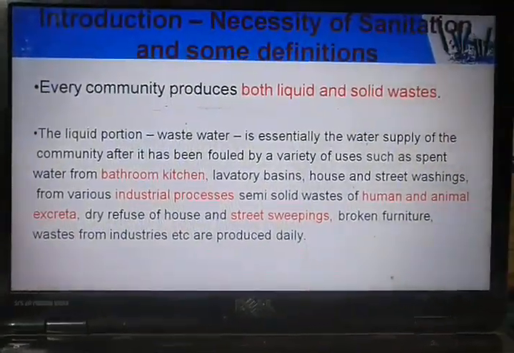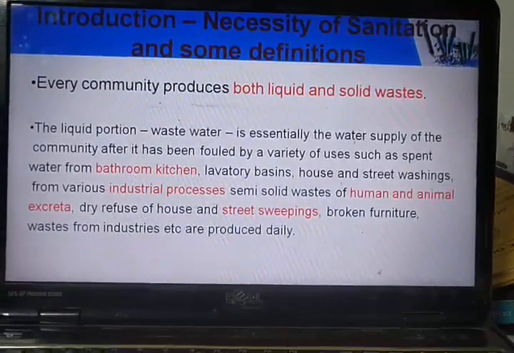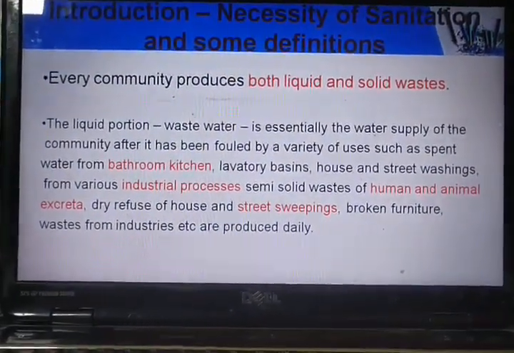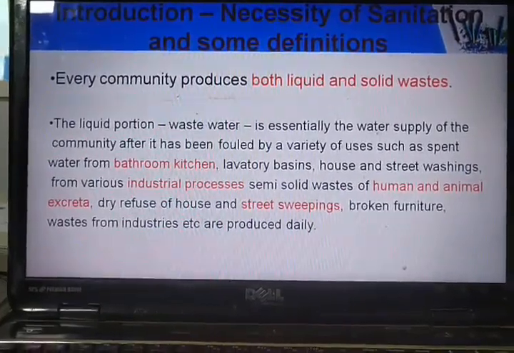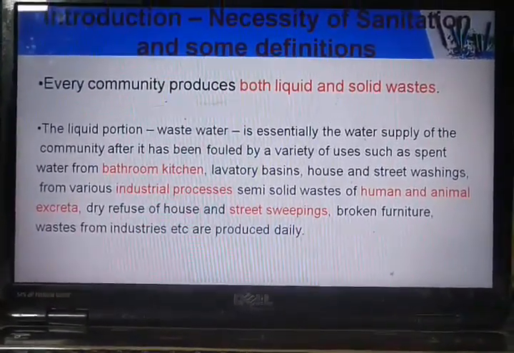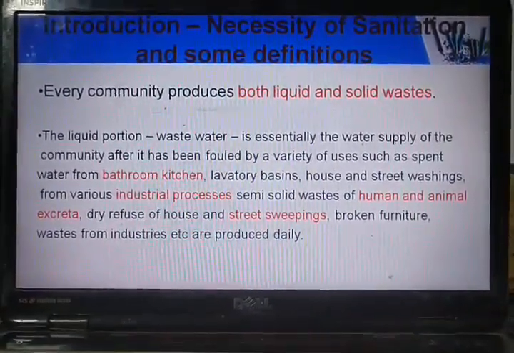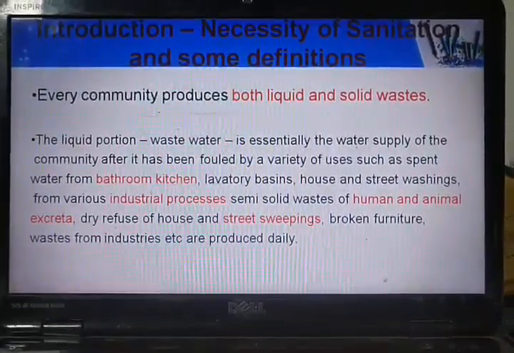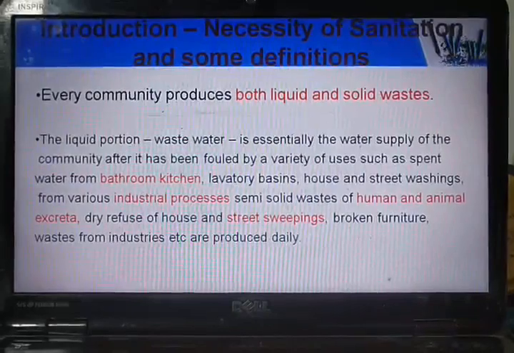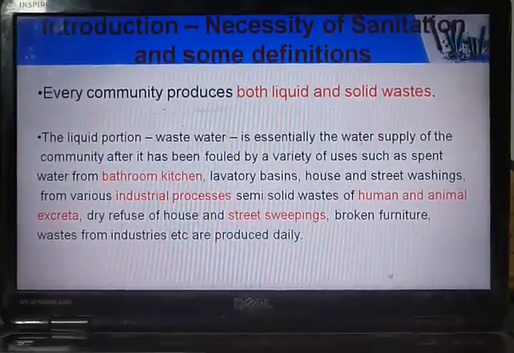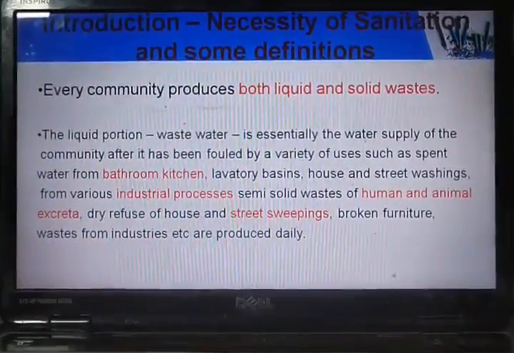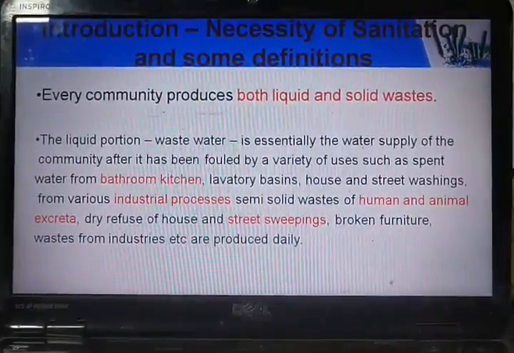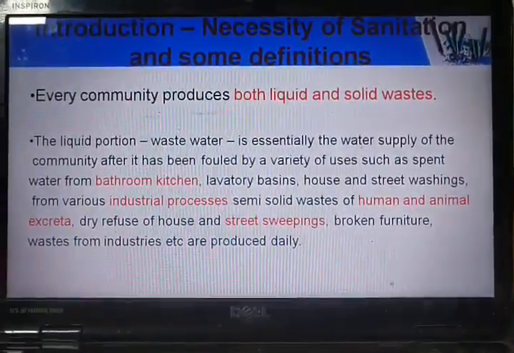So coming to the introduction, you should know some of the terminologies, like I was telling, that we use in water and wastewater treatment. As you know, every community produces wastes. It may be liquid as well as solid waste. The liquid portion of the wastewater is called sewage or sewerage.